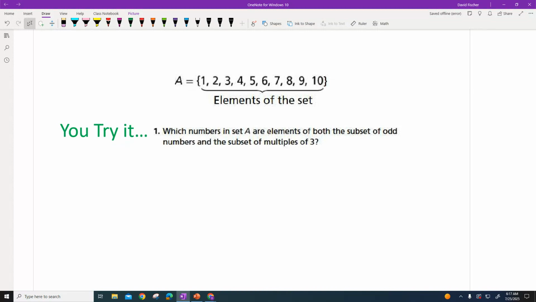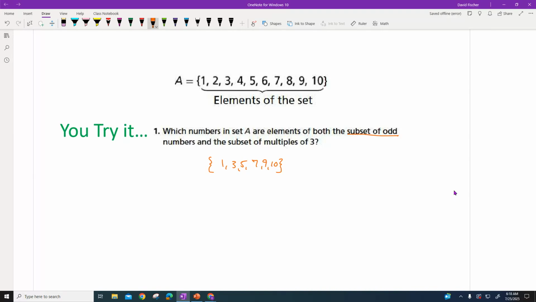And so we're looking for numbers in the set A that are elements in both the subset of odd numbers and the subset of multiples of 3. So there are 2 rules there. We're only going to have one answer here. But here are my 2 rules. I want a subset of odds. So we could do it this way. Pause and write all the odd numbers. So that would be 1, 3, 5, 7, 9, and 10. So there's our first rule.